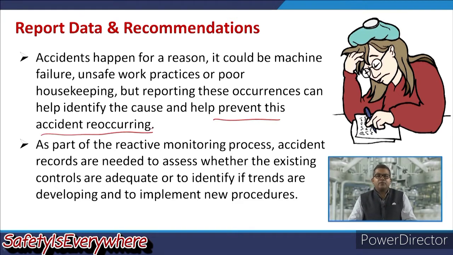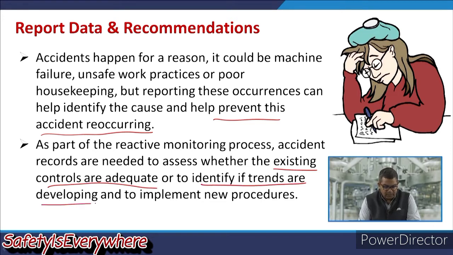So, as a part of the reactive monitoring process, accident records are needed to assess whether the existing controls are adequate, or to identify if trends are developing. Then sometimes it may give very vital information. It is just like if a rise in temperature is recorded in any reactor, then it may be a serious thing.